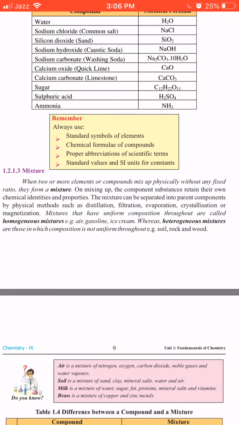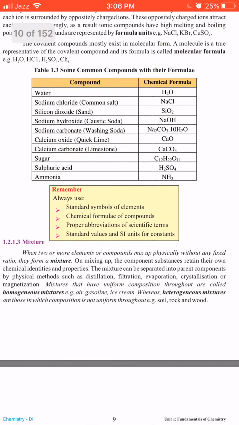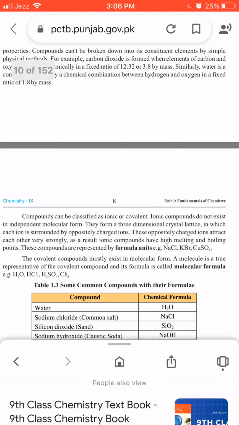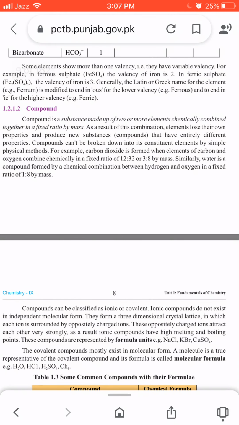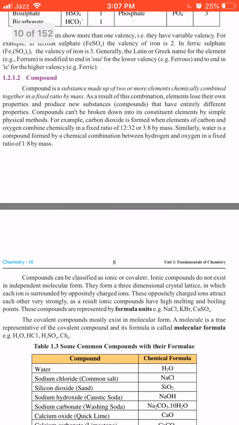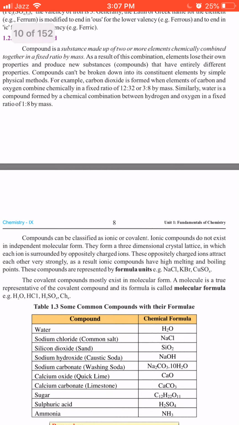So this is the topic we have done today. Let's recap. Students, we have first of all done the definition of compound. What is a compound? A compound is a substance made up of two or more elements chemically combined together in a fixed ratio by mass. Then there are two examples. You people are supposed to give one example. I will just give the example of water. In the last line of this paragraph, water is a compound formed by the chemical combination between hydrogen and oxygen in a fixed ratio of 1:8 by mass.